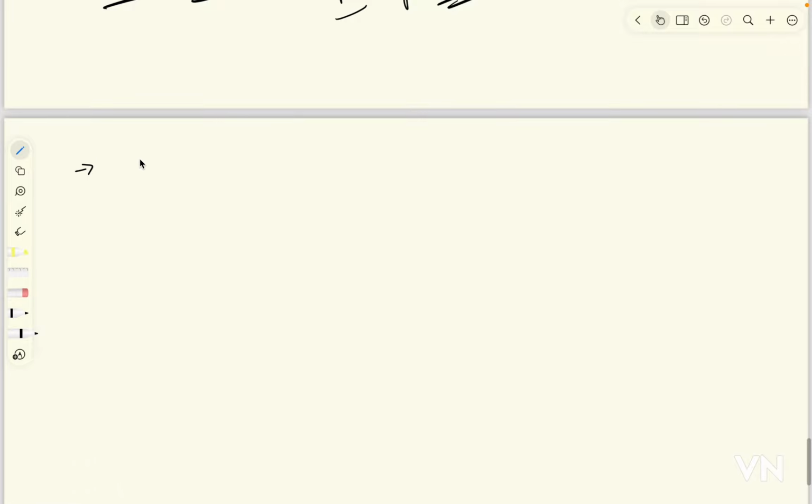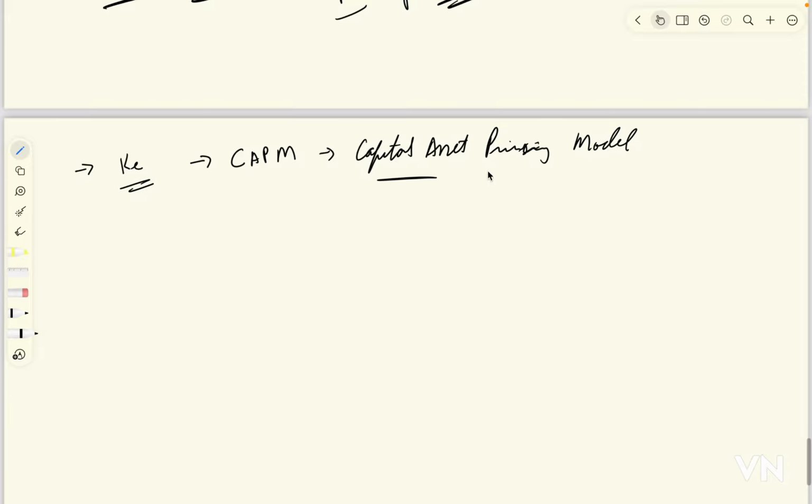Now the third most common mistake is in the calculation of cost of equity. We'll be touching upon this in our upcoming videos, but just for our understanding, KE is calculated by using CAPM, which is the capital asset pricing model.